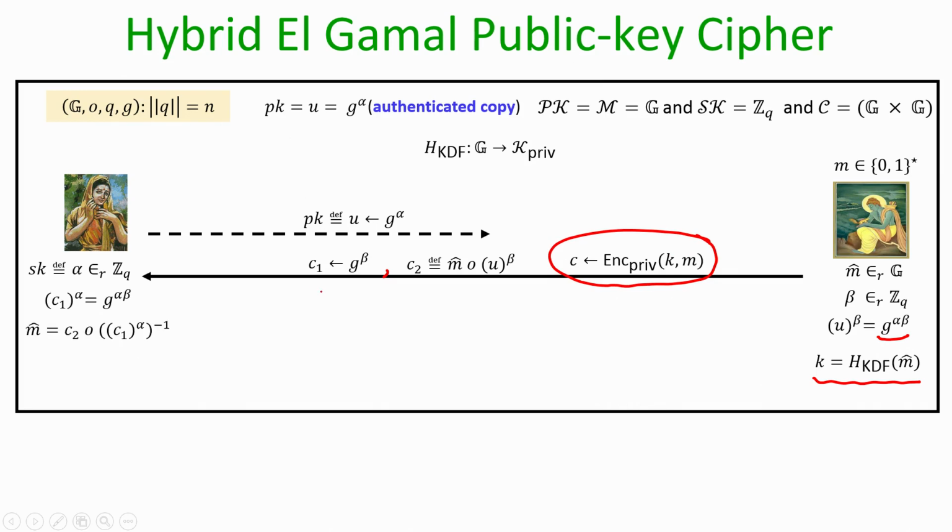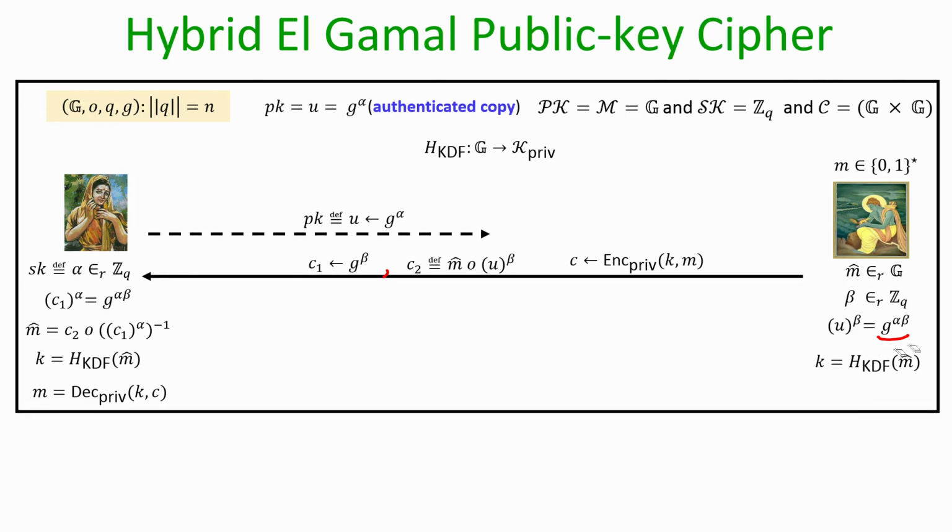The decryption at Sita's end happens as follows. For decryption, Sita also needs to recover the same m cap which the sender has used to derive the symmetric key little k, and m cap can be obtained by decrypting C1, C2 as per the syntax of the ElGamal encryption scheme. Once m cap is recovered by Sita, she can apply the same publicly available key derivation function on m cap, and then decrypt the C component of the ciphertext as per the decryption algorithm of the symmetric key encryption process and recover m.